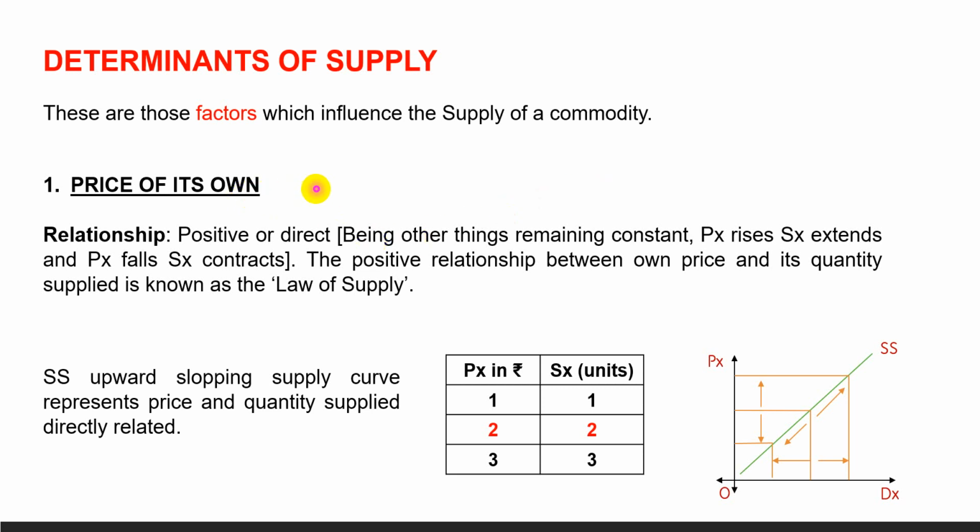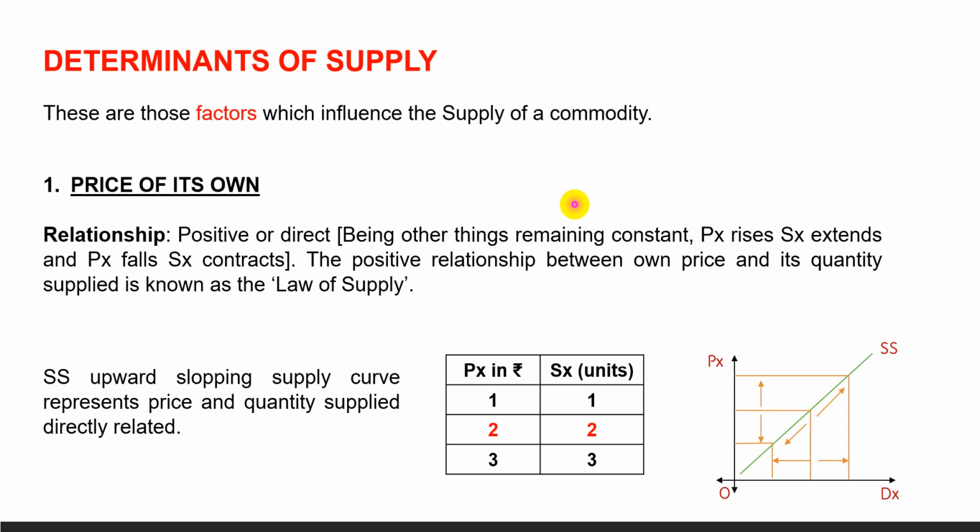The price of its own and the quantity supplied are directly related. That is, other things remaining constant, meaning all other determinants other than price are held constant, the price and quantity supplied are directly related. When price rises, quantity supplied also increases, and when price decreases, quantity supplied decreases.